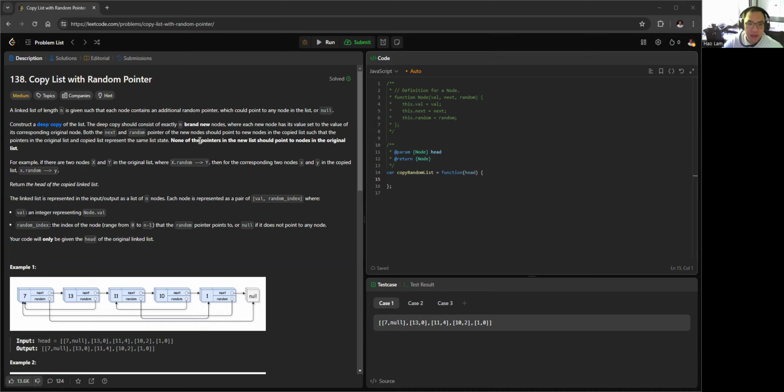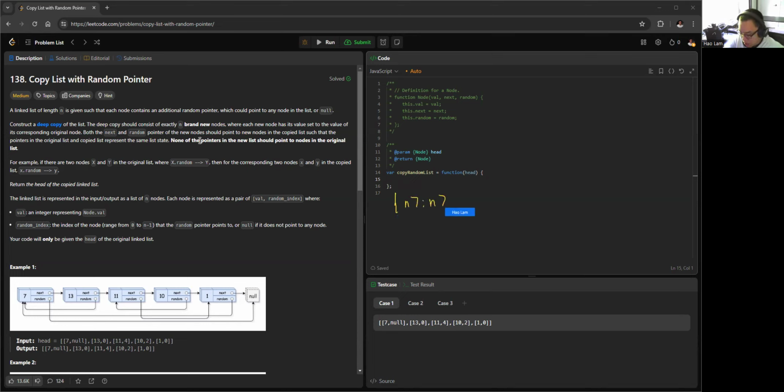So a linked list of length n is given such that each node contains an additional random pointer, which could point to any node in the list or null. So we need to make a deep copy of the list, which consists of the value, the next pointer, and the random pointer. And we need to make sure that none of the pointers in the new list point to the original list. So this is a deep copy, so we can iterate through the original list.